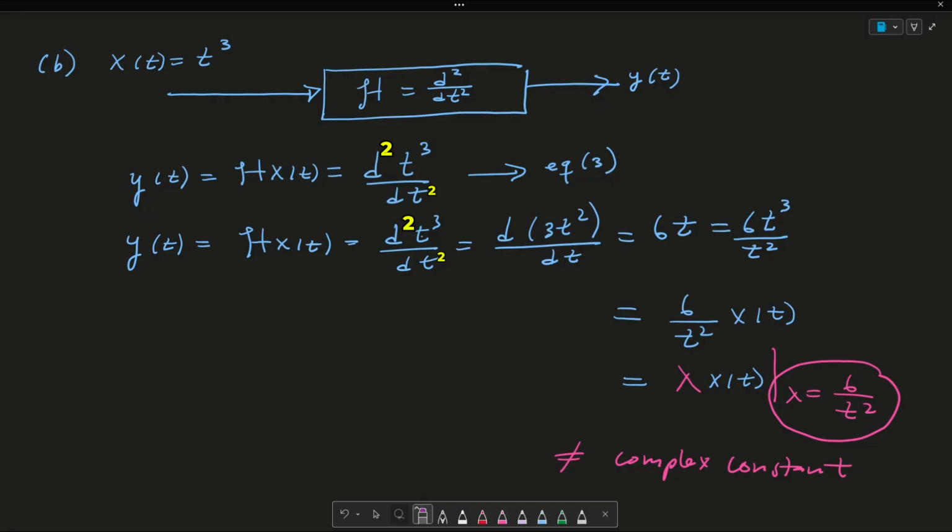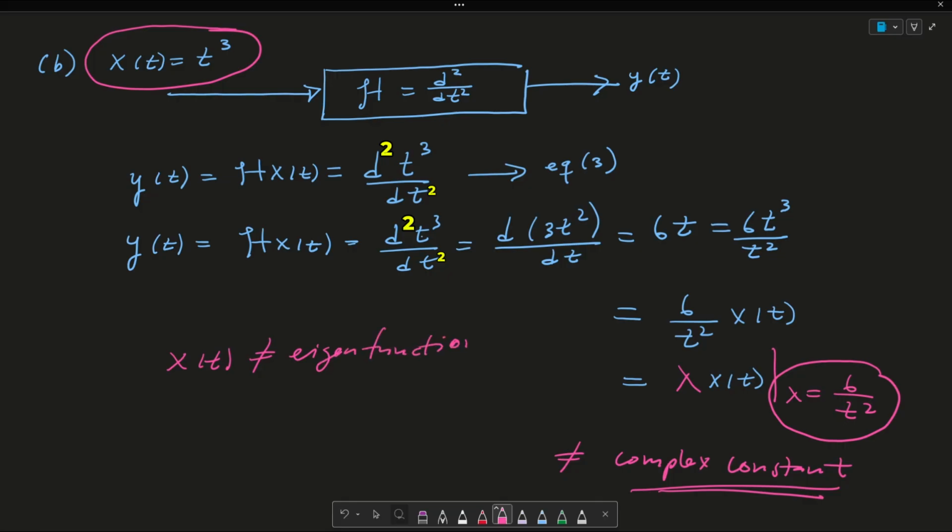So that means that since lambda is not a complex constant, this input x of t, or this function x of t, is not an eigenfunction of my system H.